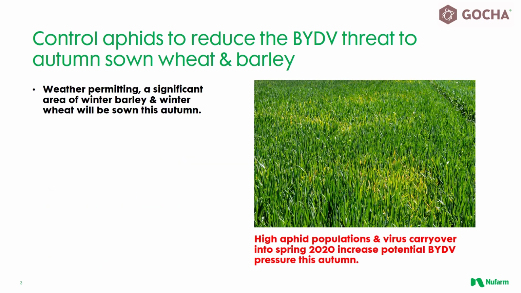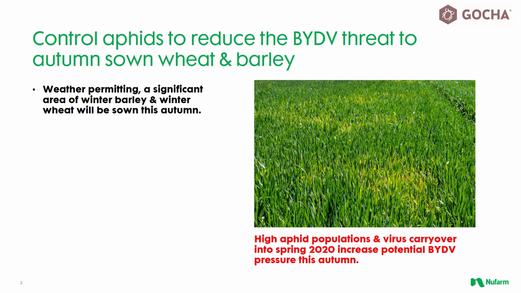Weather permitting, a greater area of winter cereals are expected to be established this autumn, not just compared to last year, but with more growers looking to reduce their oilseed rape area or take a break from it altogether. There is increased interest in alternative crops to join wheat and barley in the rotation, for example winter oats. Our attention next turns to establishment, and with last year's difficult weather and ground conditions still fresh in the mind, the temptation is to begin drilling sooner rather than later, particularly on ground where difficult grass weeds are less of a concern.